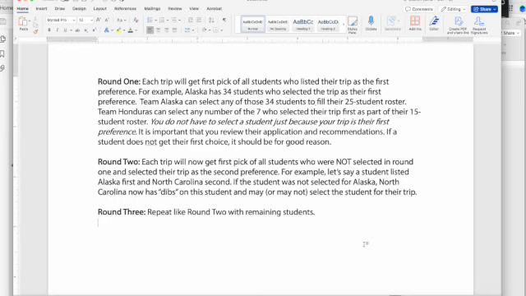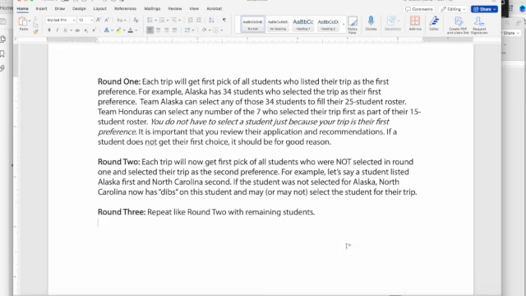If a student selected a trip that they cannot go on because of sports, if you are participating in a baseball or softball or volleyball tournament or practice during specific days that a trip is taking place. Another option may be if we do not feel like a student is mature either spiritually or otherwise to participate in the trip. Another reason why students may not be selected for one of their top 3 trips is if we do not feel like they are mature enough for the travel that is required for a trip.